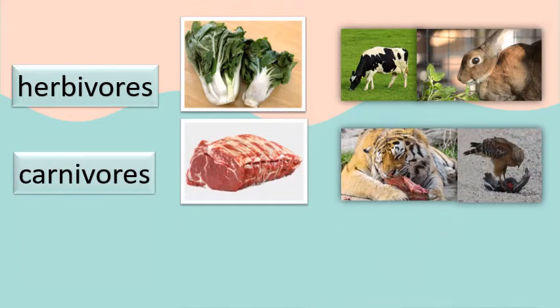Carnivores. These are animals that only eat meat. They don't eat vegetables or plants. For example, a tiger. A tiger eats a deer. A hawk. A hawk eats a bird. A snake. A snake eats a frog.